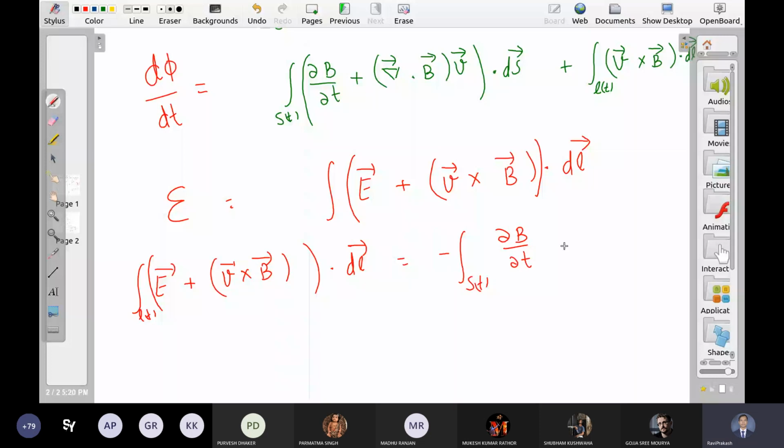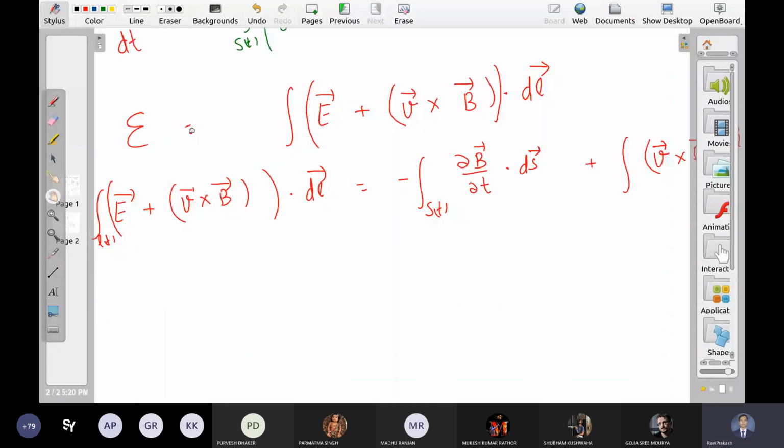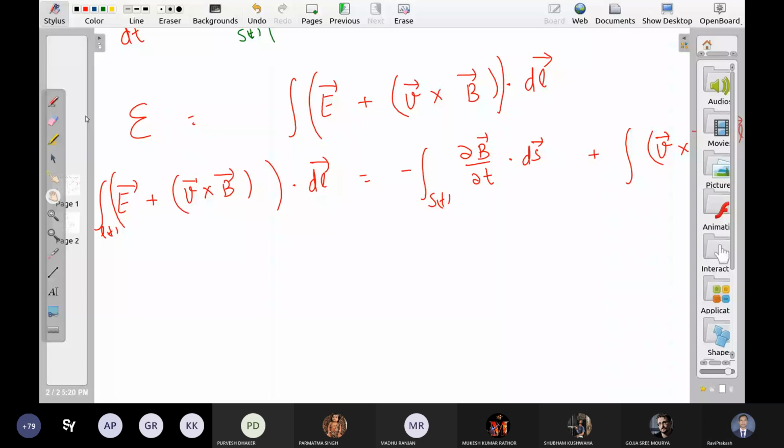What is this term? So what are we getting? Integral E dot dl over this loop is equal to minus... right?